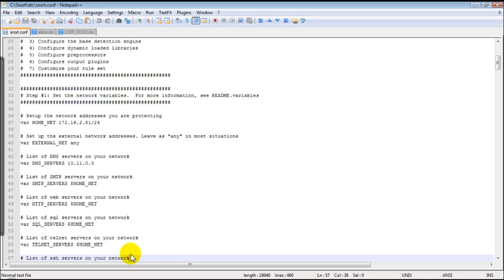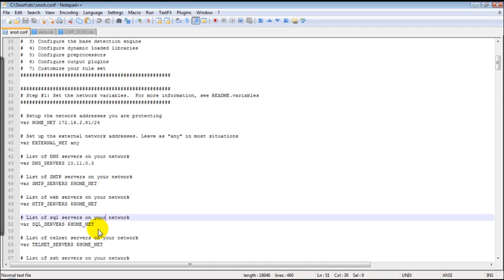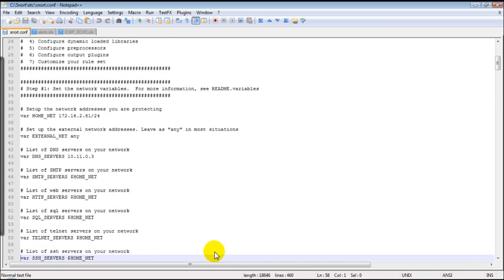If you have an SMTP server, you would enter its address here and web server address here and so on. These are optional. You don't need to worry about this.